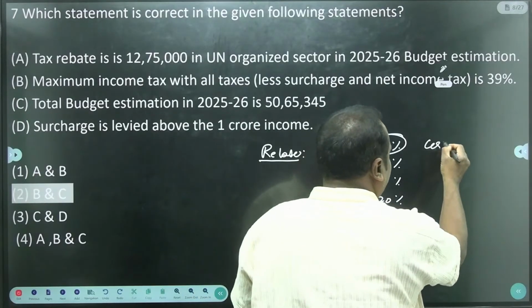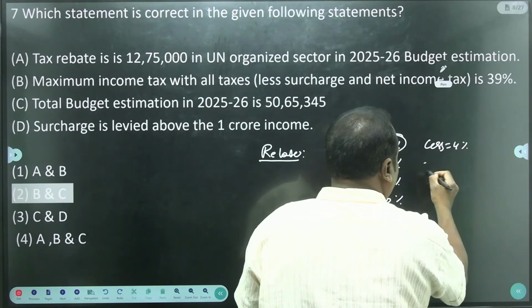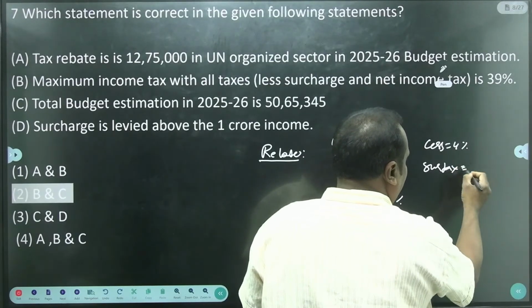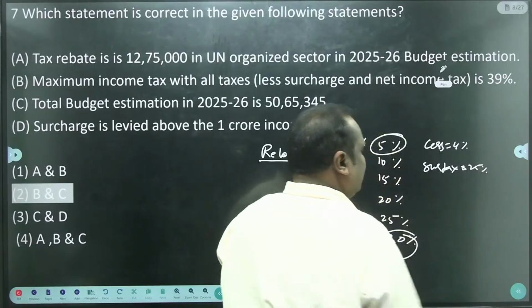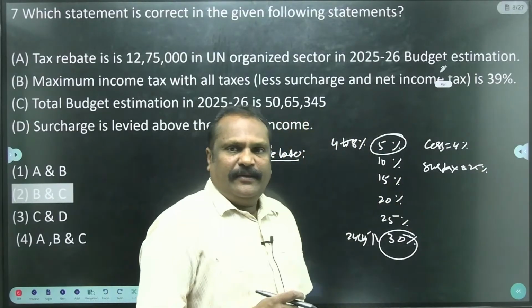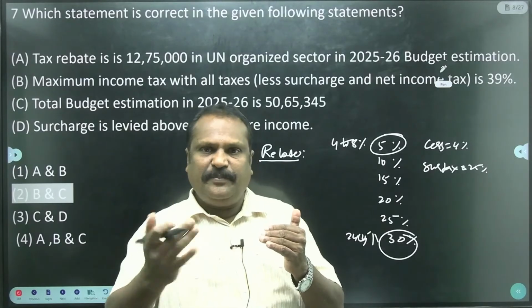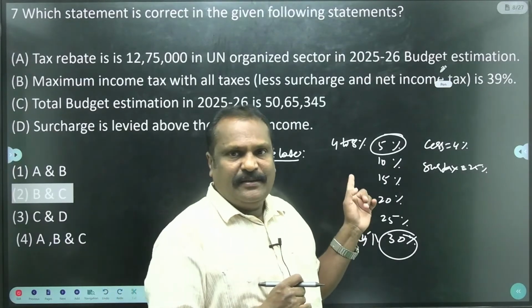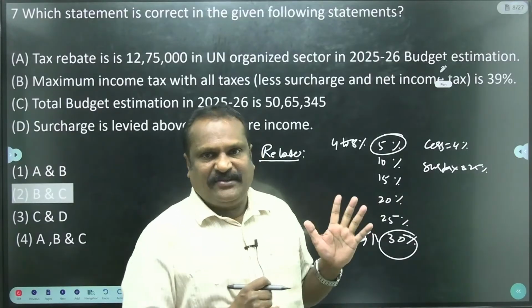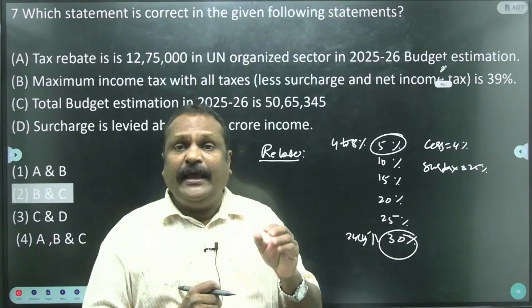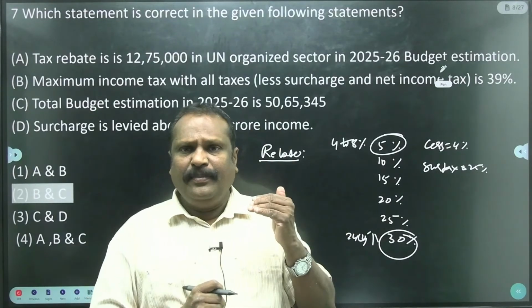And cess is 4%. Surtax is a maximum of 25%. When a person earns more than 4 lakhs, then he has to start paying the tax. But with the rebate, there is exemption up to 12 lakhs. And surtax is levied above 50 lakhs income.